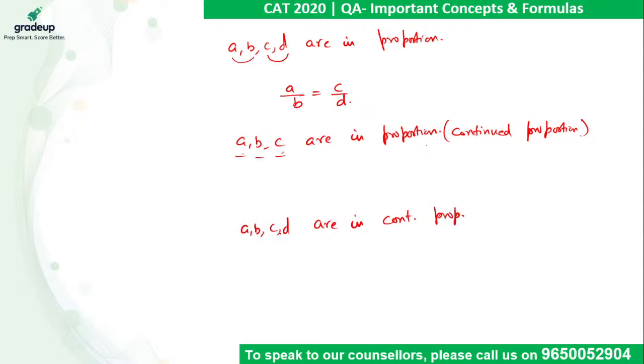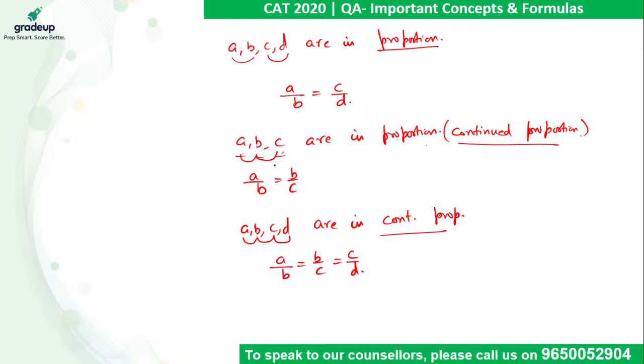So continued proportion means the ratio between A and B, B and C, C and D is the same, or the ratio between A and B, B and C is the same. So it gives me A upon B equal B upon C, and here it will give me A upon B equal B upon C equal C upon D. So we must understand the difference between proportion and continued proportion. For three values, whether he says proportion or continued proportion, we have to use continued, right?